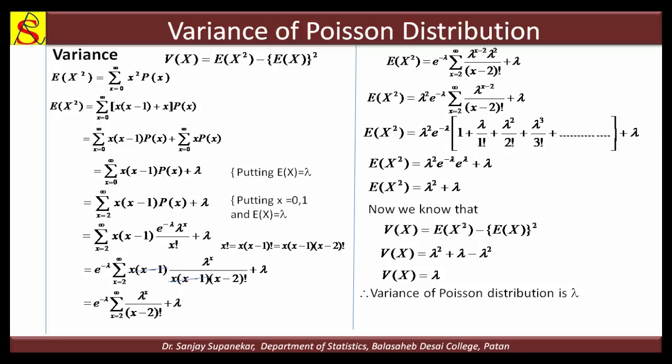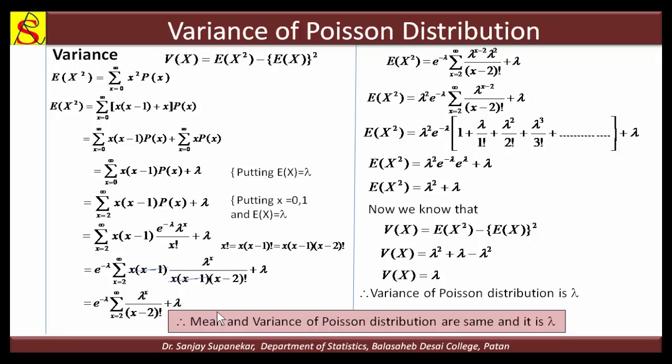It is a very interesting property of this distribution that the mean and variance of Poisson distribution are the same, and it is lambda, and here we know that lambda is the parameter of the Poisson distribution. So this is the derivation of variance of Poisson distribution. Now in the next lecture we will see some properties of this Poisson distribution.